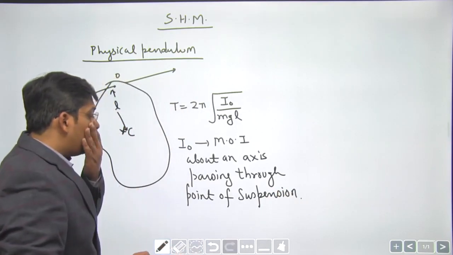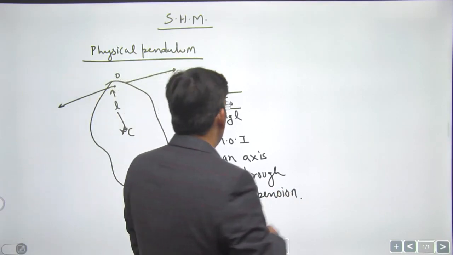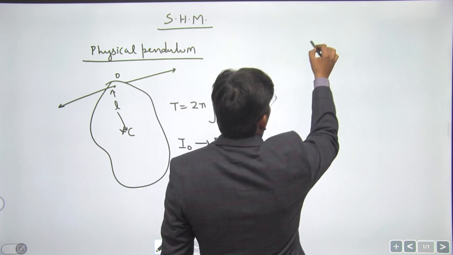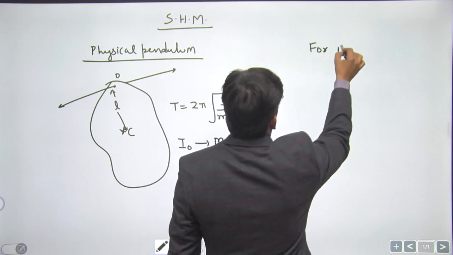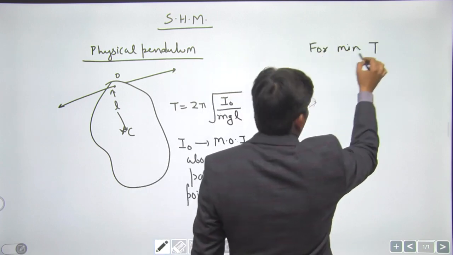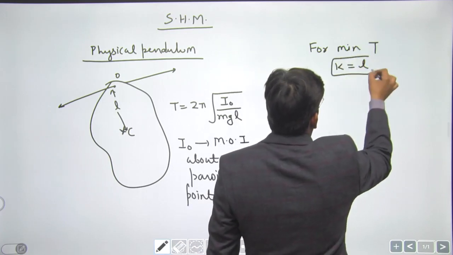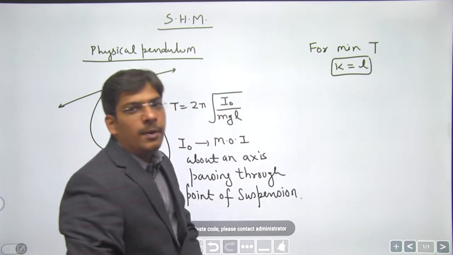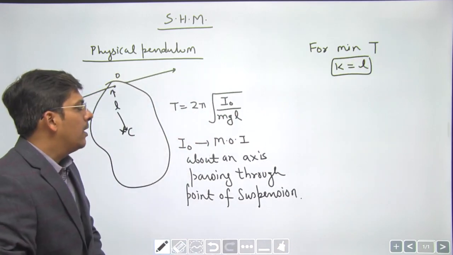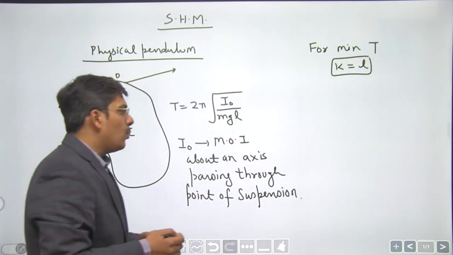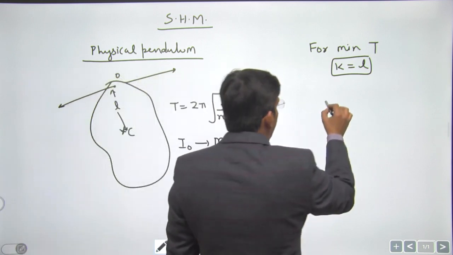Keep in mind, for the minimum time period of this physical pendulum, the radius of gyration of the body must be equal to the value of L. L is the distance between the point of suspension and the center of mass. Okay. Let us now calculate the time period of a ring.